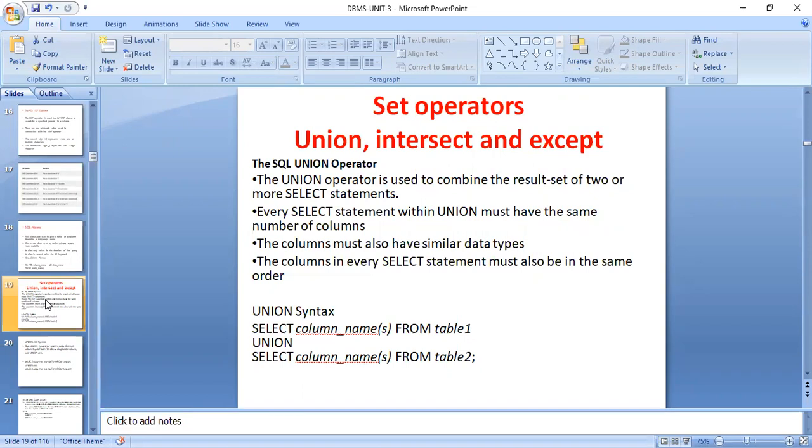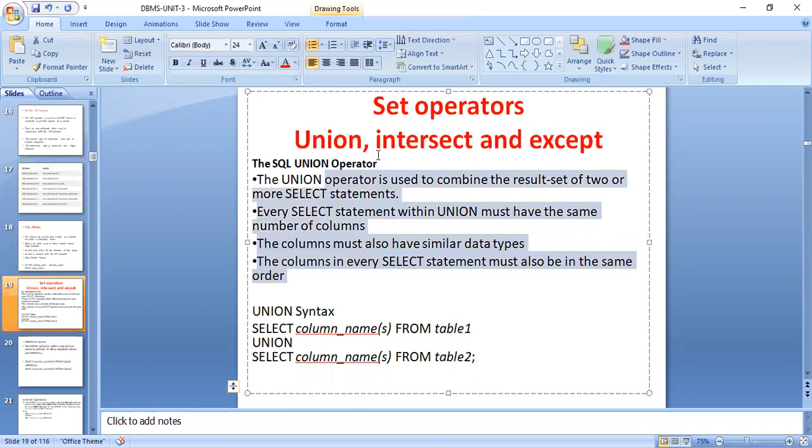Next, union is nothing but a union of all the things. It is represented by the symbol U when we write in a relational database. But here we use the specific syntax called union. So the SQL union operator is used to combine the result set of two or more select statements. Every select statement within union must have the same number of columns. The columns must have similar data types. The columns of every select statement must also be in the same order.